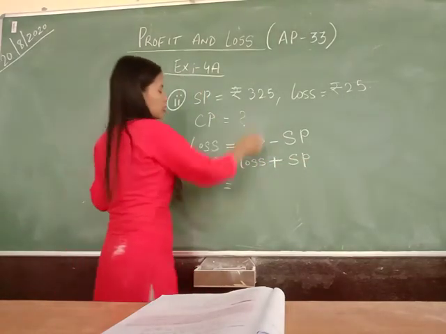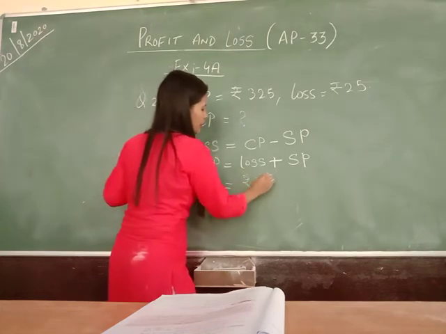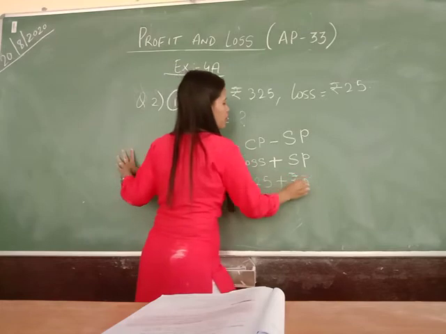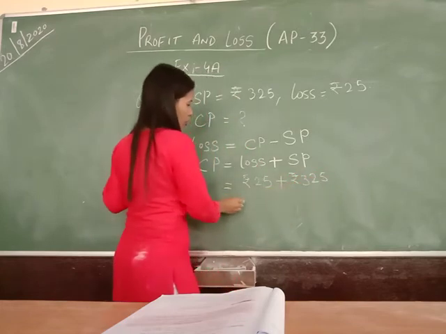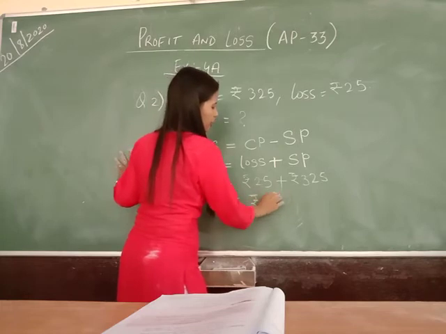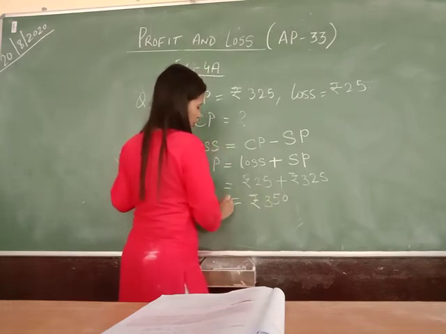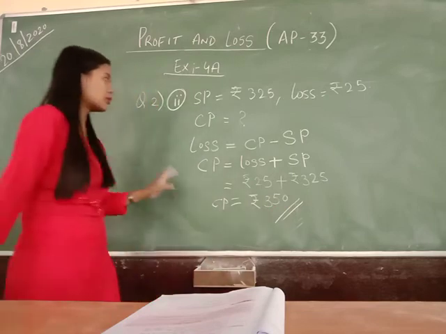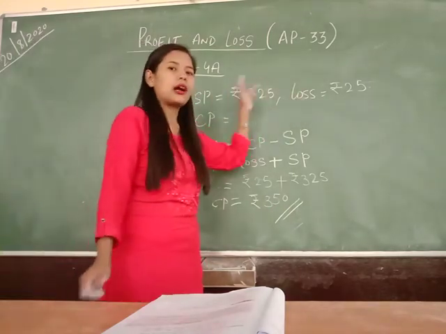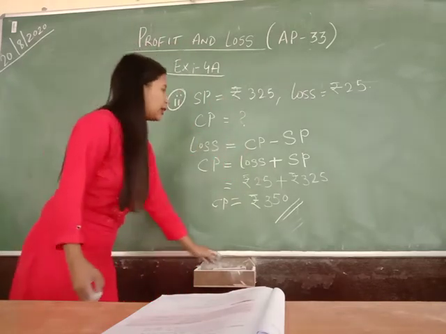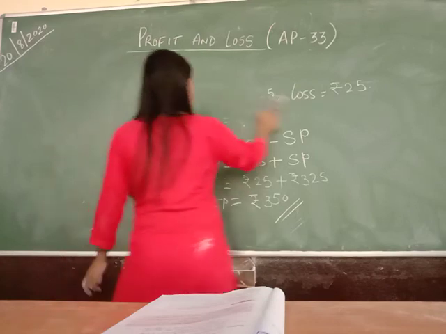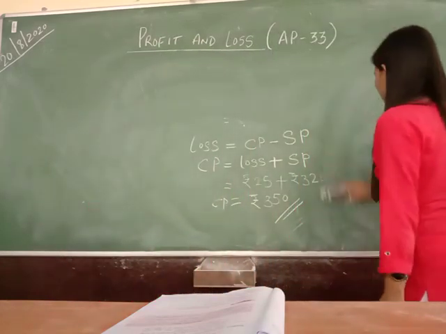So what is the loss? Rupees 25. What is the SP? That is rupees 325. So the cost price is rupees 350. This is how we figure out the third quantity when two other quantities are known. Is that clear? So these are the basic things that we need to know in profit and loss.